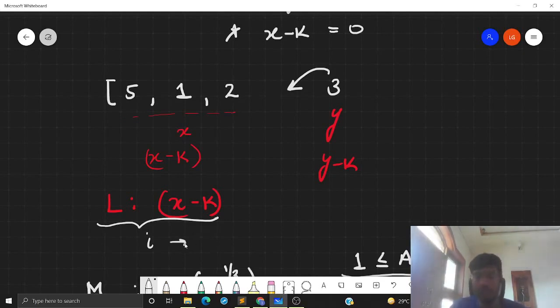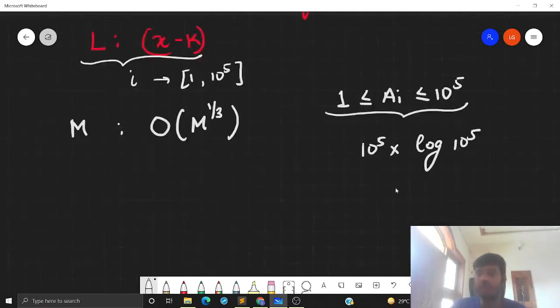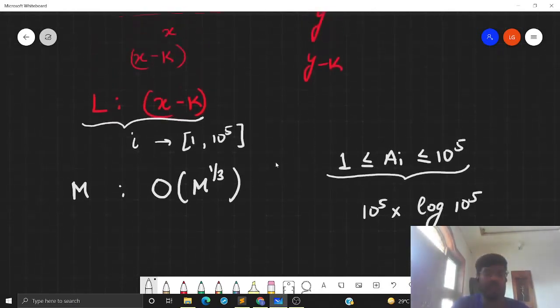Note that this array will also go from 1 to 10 raised to the power 5, because the factors will for sure be smaller than the numbers. Now, if the numbers are themselves going till 10 raised to the power 5, then our factors will for sure be less than 10 raised to the power 5. So I can have this array storing which factors are already present in the subarray.